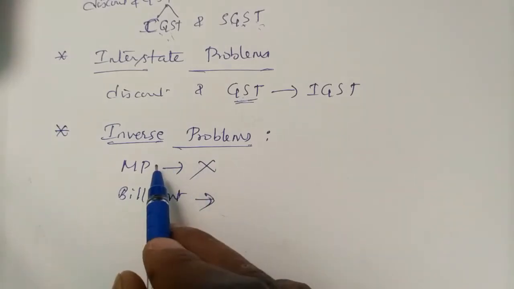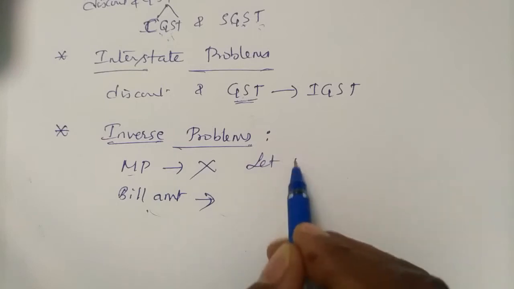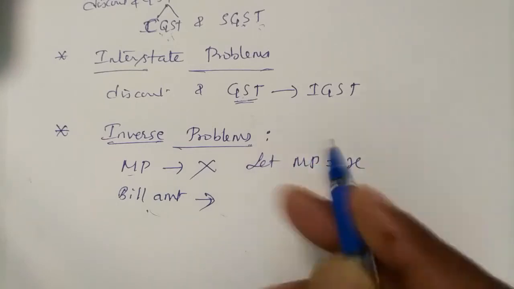From the bill amount, we get the MP. In such cases, the marked price won't be there, so let marked price be X, then go ahead.